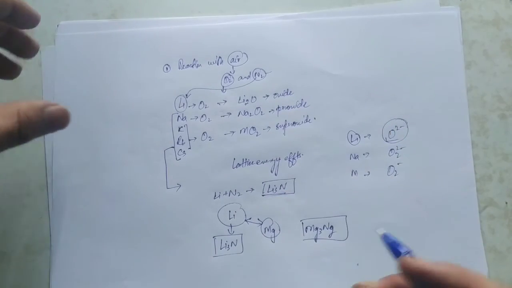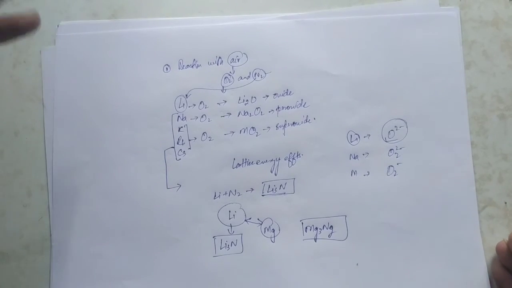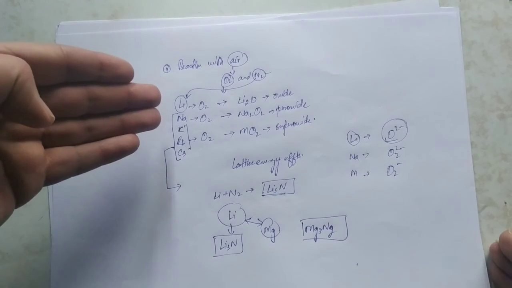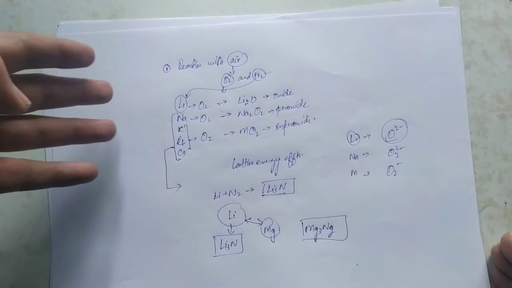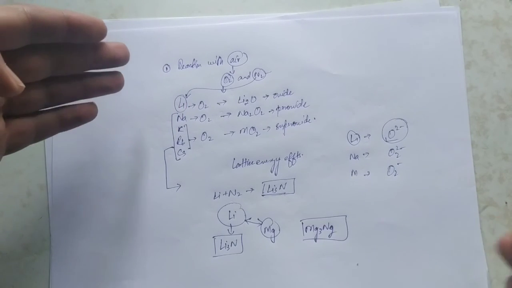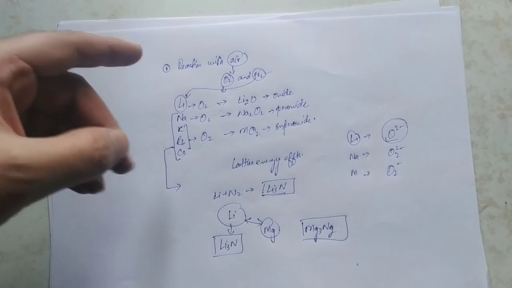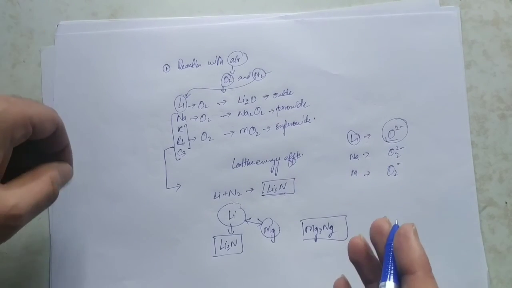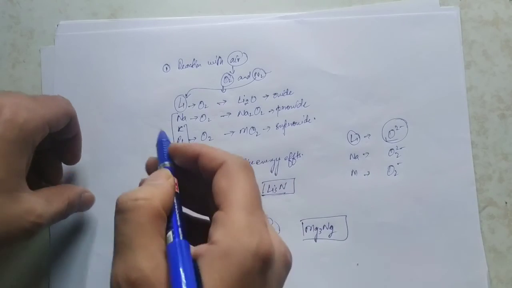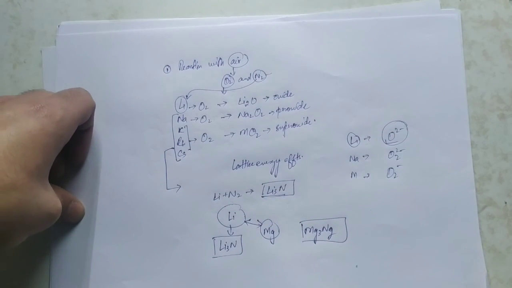So if you are asked about the reaction of alkali metals with air, in oxygen you have to say lithium reacts with oxygen to form oxide, sodium forms peroxide, and the rest form superoxide. Whereas with nitrogen only lithium reacts, and lithium forms Li3N, while the rest don't react at all. So this is the first property.